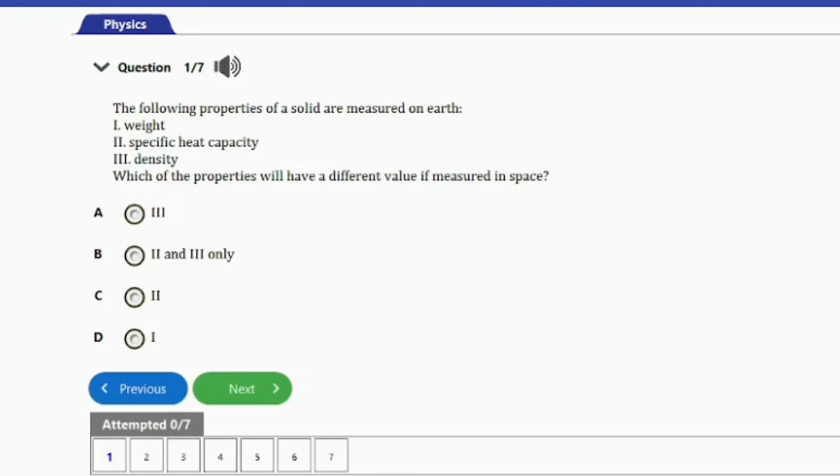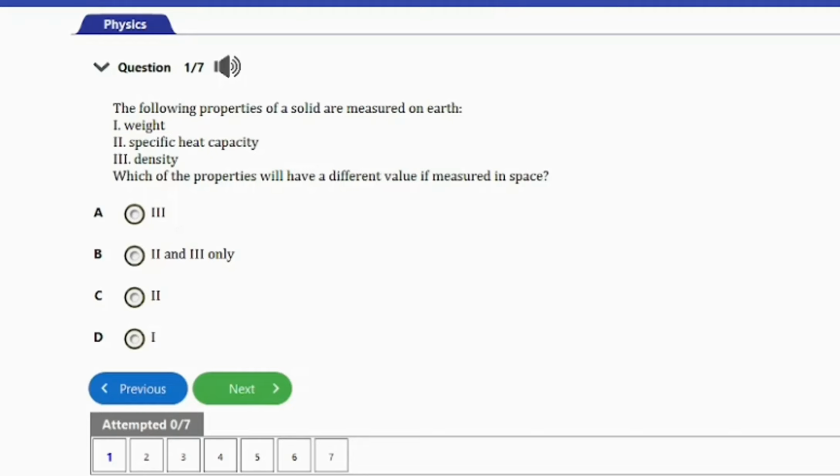It says, the following properties of a solid are measured on Earth. I, weight, II, specific heat capacity, III, density. Which of the properties will have a different value if measured in space?